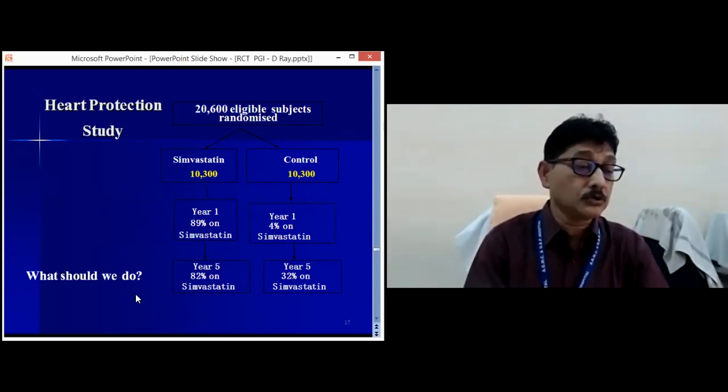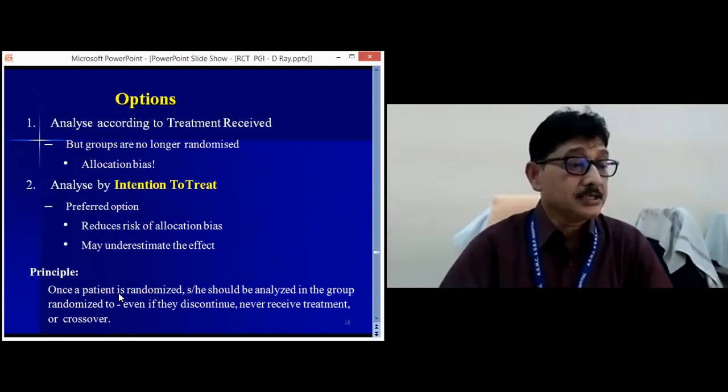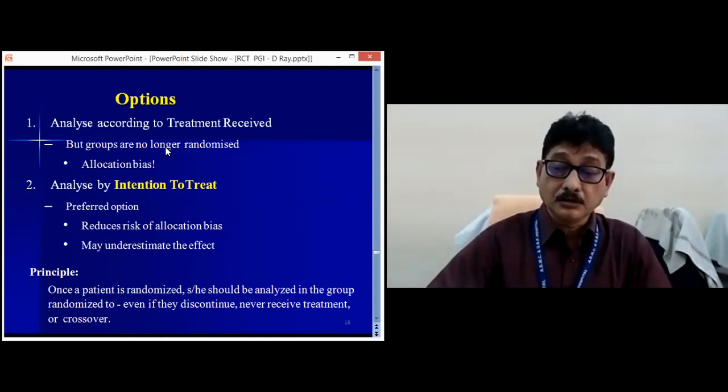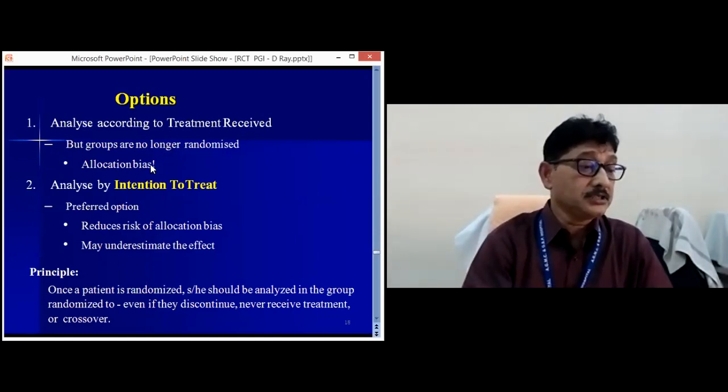Then how to analyze, what to do? One option is to analyze according to the treatment received. That is the per protocol analysis. But if you do so, that means we are not analyzing as per the randomization. So randomization is not followed, and that is the allocation bias.